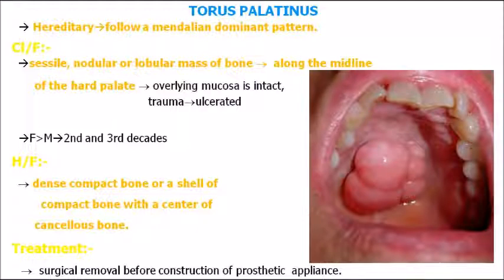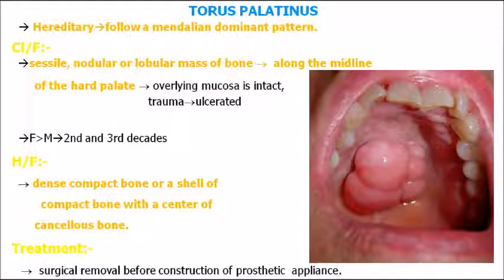A hereditary pattern is mostly seen in case of torus palatinus. It follows a Mendelian dominant pattern. Along the midline of the hard palate you can see the lesion. Most of the time it will be a sessile, nodular or lobulated mass of bone along the midline of the hard palate.